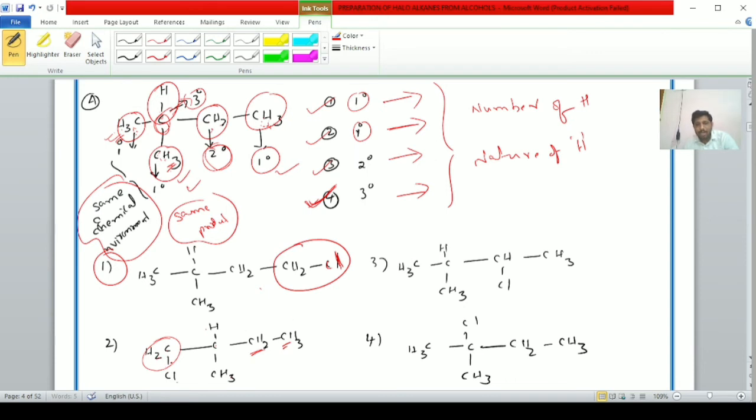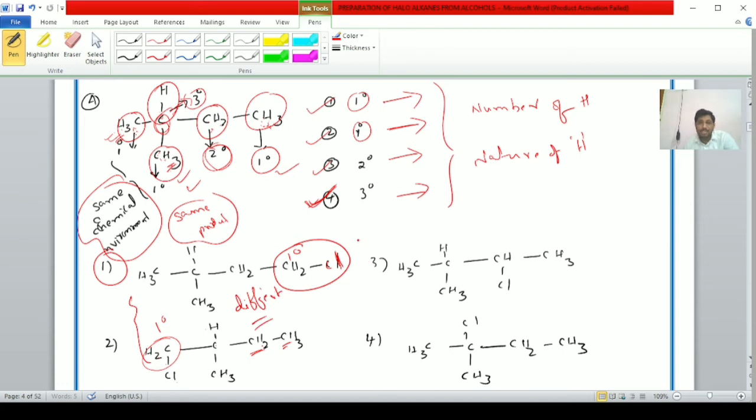Both are primary haloalkanes. Here the halogen atom is bonded to a primary carbon, but the chemical environment will be different. CH2Cl, CH, CH3 taken twice, and CH2Cl, CH, CH3, CH2, CH3. Both are primary haloalkanes but different. Hence, we can consider them as two different products.